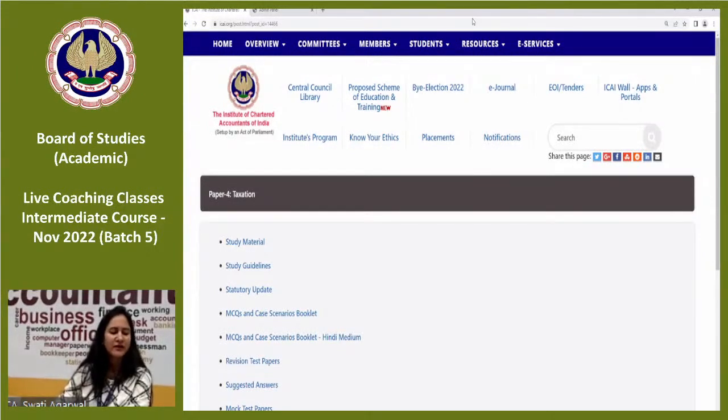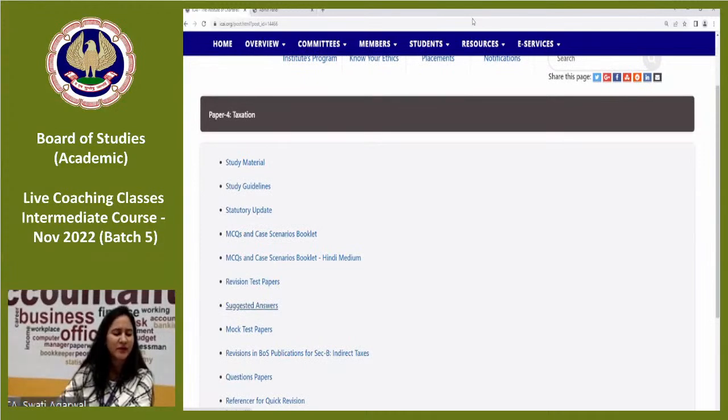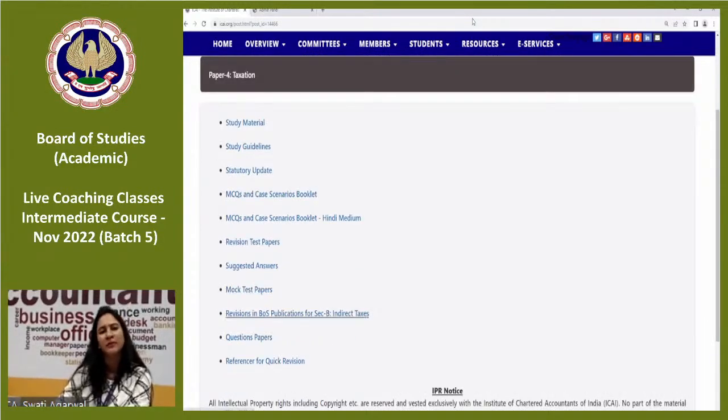One is study material, then study guidelines, statutory update, MCQs and case scenarios booklet, then revision test papers, suggested answers, MTP. Revisions in BOS publications for section B indirect taxes, do not ignore it. This is very important. Then question paper and references for quick revision. Now, one by one, I am going to apprise you what all these publications contain, basically.